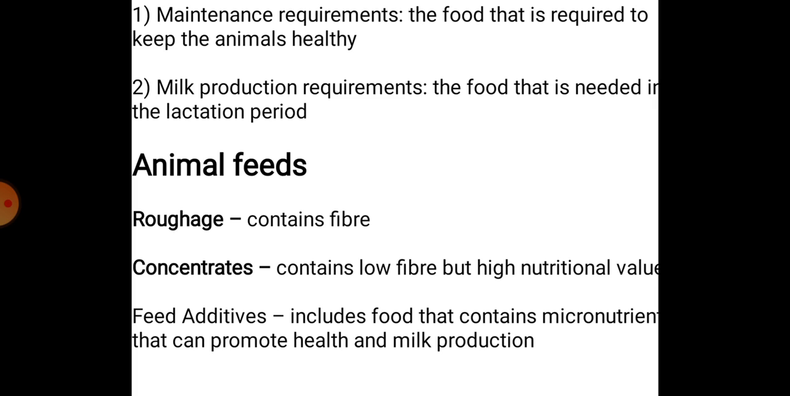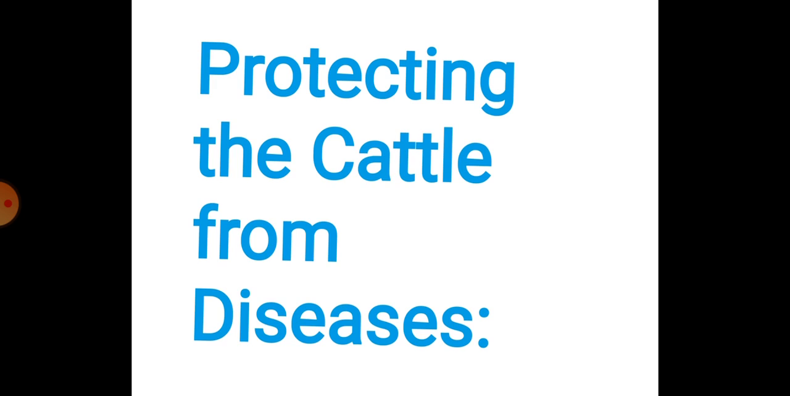Now, feed additives include food that contains micronutrients that can promote health and milk production. In addition to all this roughage and concentrate, these micronutrients are also supplied in the food, in order to promote health and to increase the milk production. So this is the food, and this question is often asked: what food should be provided to the cattle or to the dairy animals in order to increase the milk production? So you should remember that.